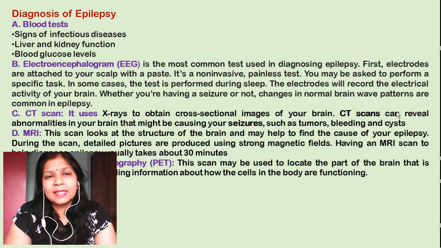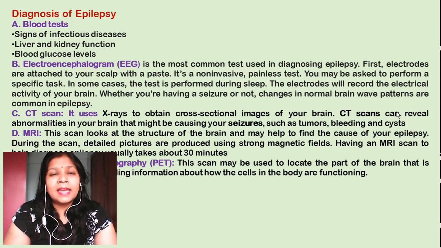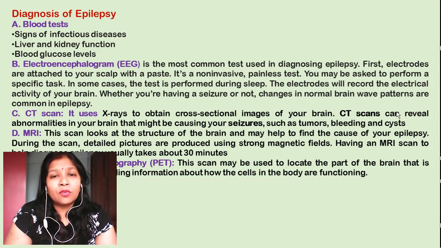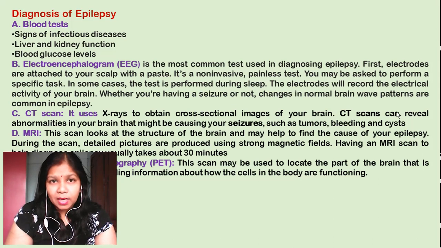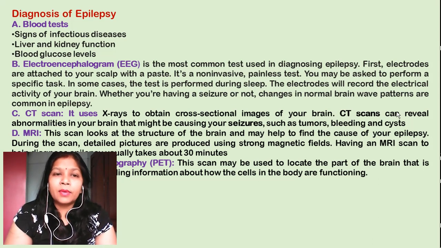Second one is the CT scan. This CT scan uses X-rays to obtain a cross-sectional image of your brain, and it can reveal any kind of abnormalities in your brain, like a brain scar or a brain injury.